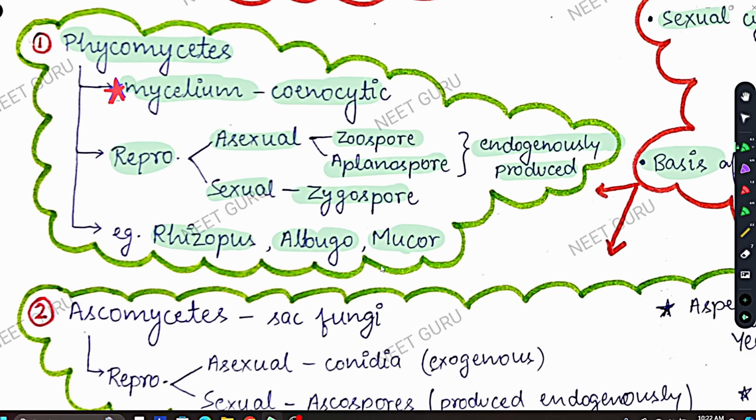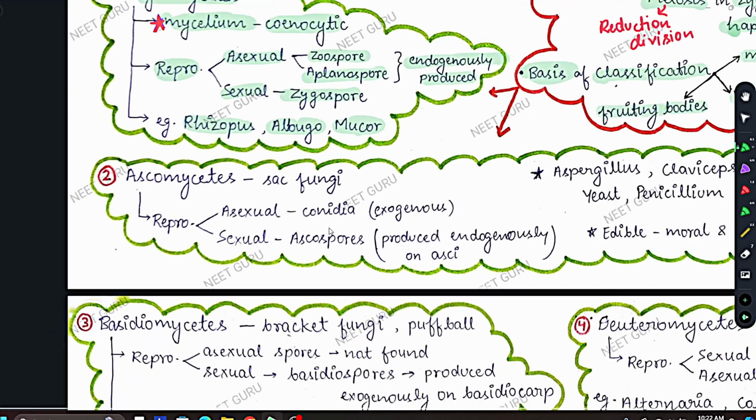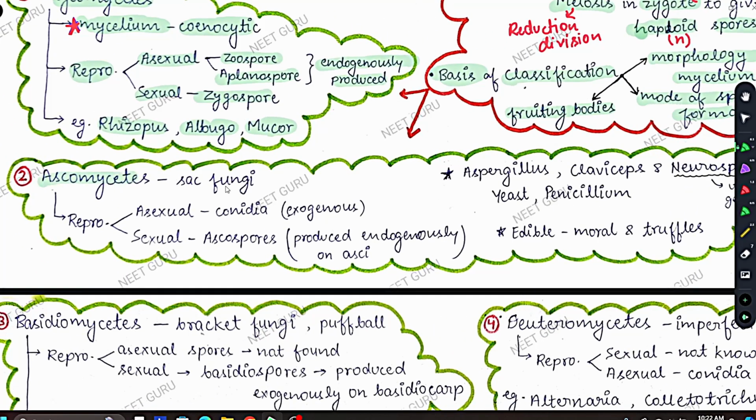Okay. Coming to Ascomycetes. Ascomycetes is called sac fungi. This is a common name given to Ascomycetes. Coming to reproduction, asexual reproduction is by conidia, which are exogenously formed, while sexual reproduction is by ascospores, which are produced endogenously in asci. Now, what are asci? Basically, fruiting bodies, because as I have already taught you, fruiting bodies give rise to spores. So here ascospores are produced endogenously, that is, within asci. Asci are the fruiting bodies here, you can say.